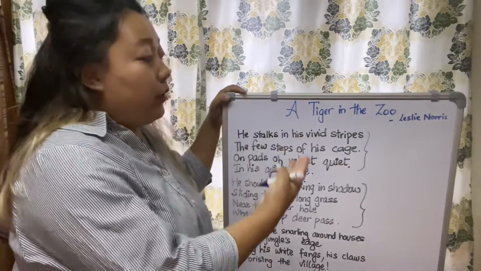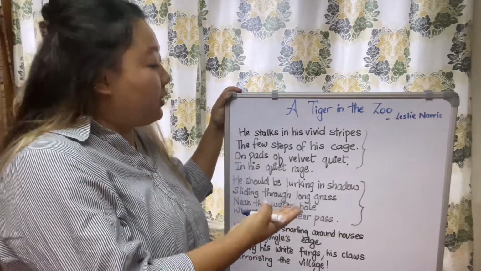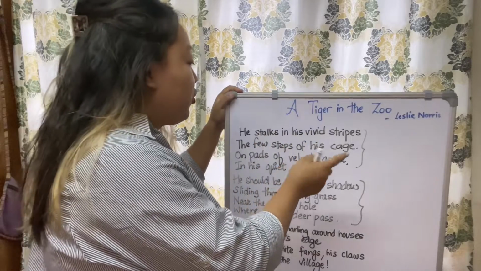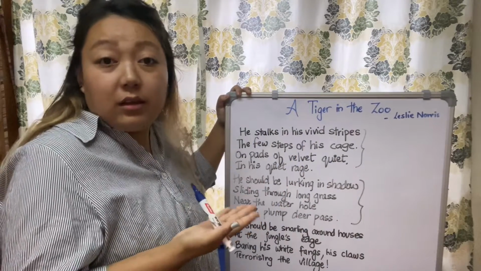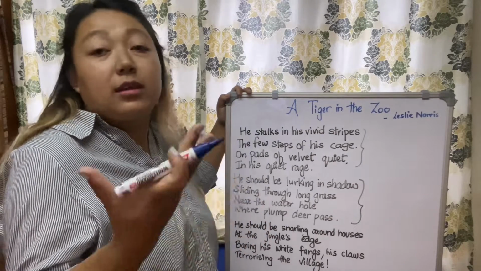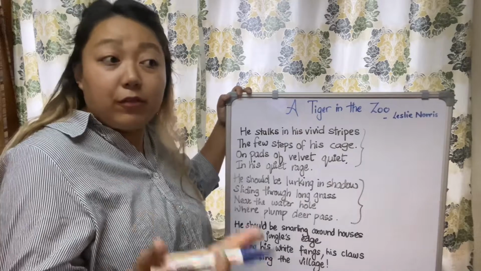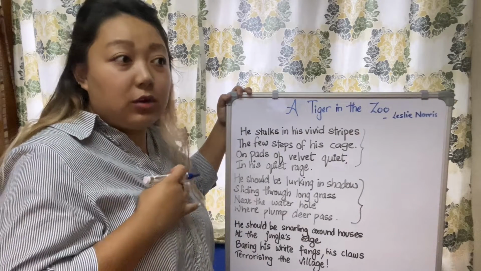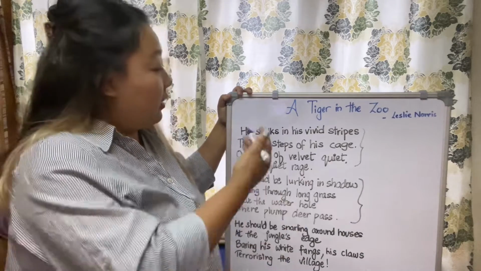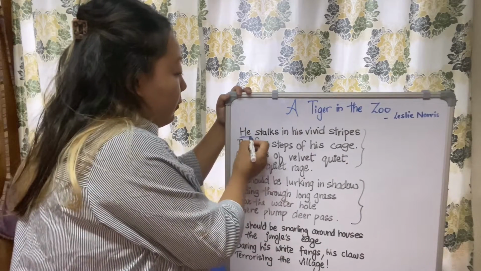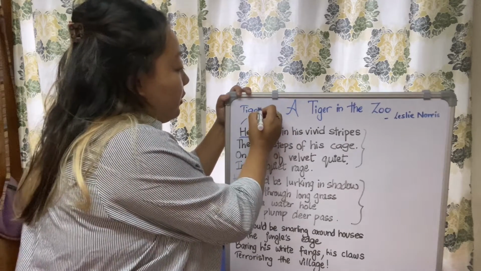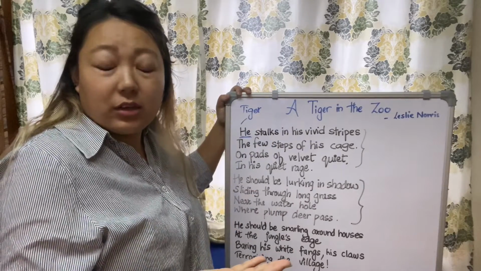So look at the poem A Tiger in the Zoo. Let us first start with the first stanza. The first line says, he stalks in his vivid stripes. So here, the tiger is being referred to as he. Usually human beings are referred to as he or she, and animals are referred to as it. But here in this poem there's a poetic device used, that is he. So this is one of the poetic devices used, that is personification.